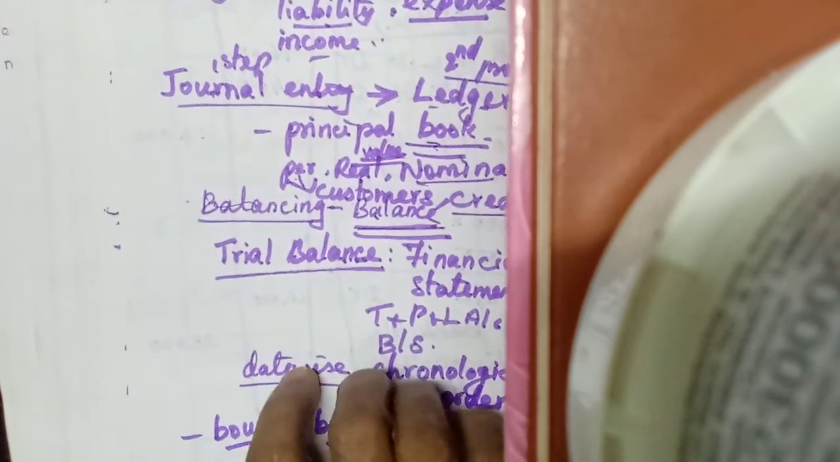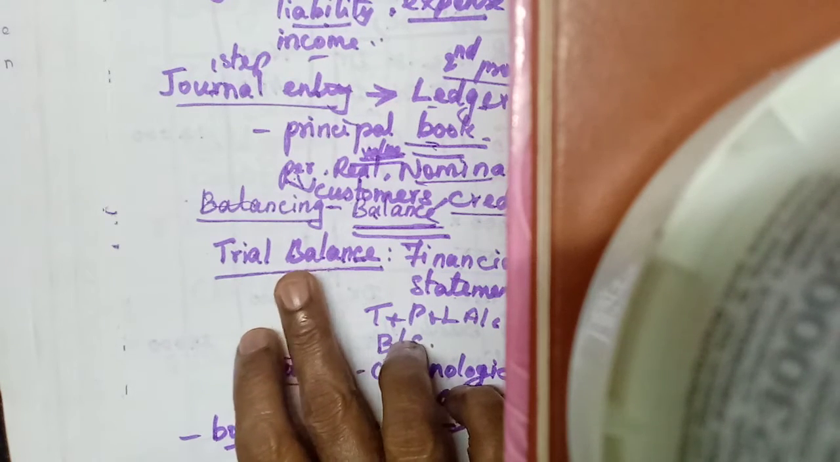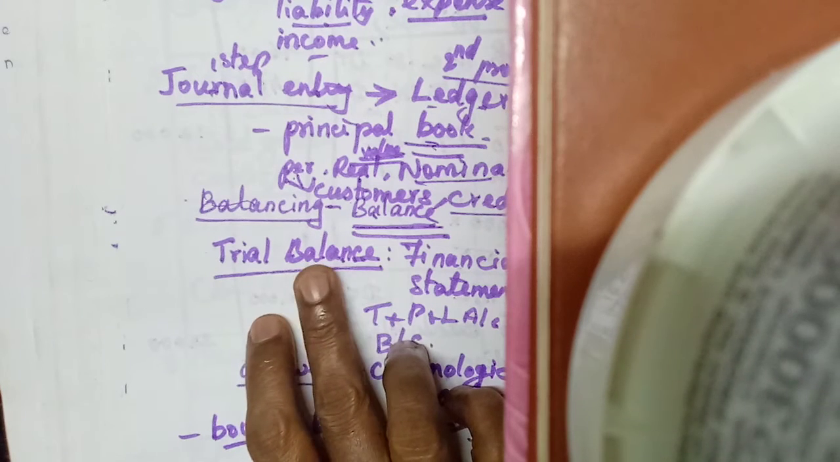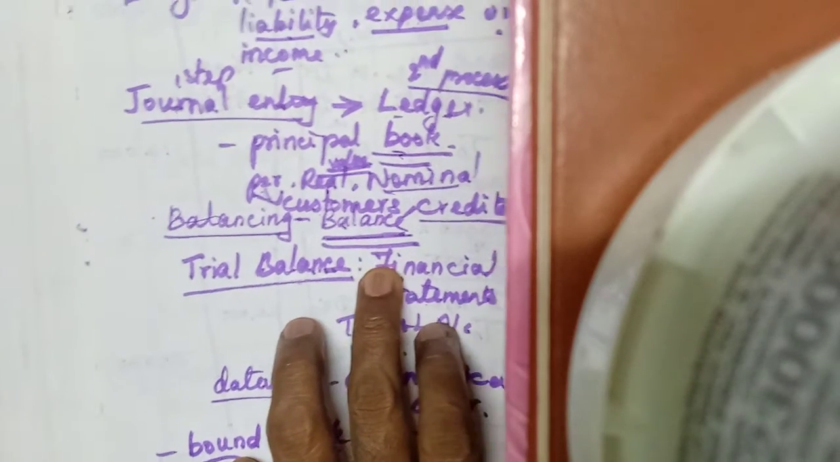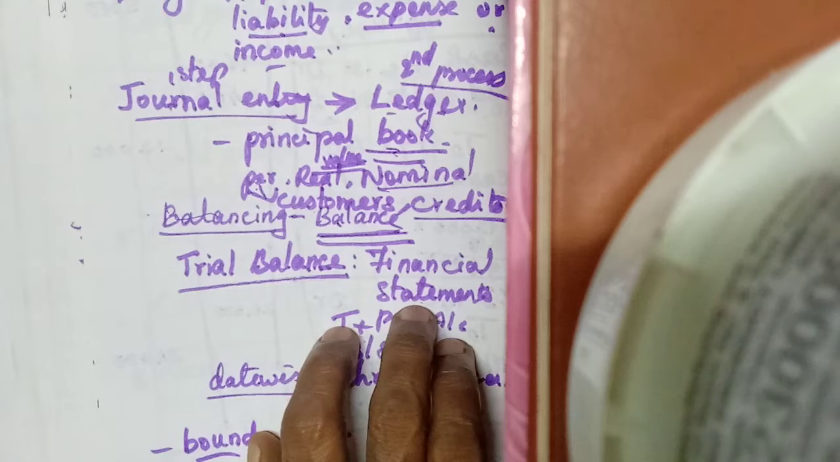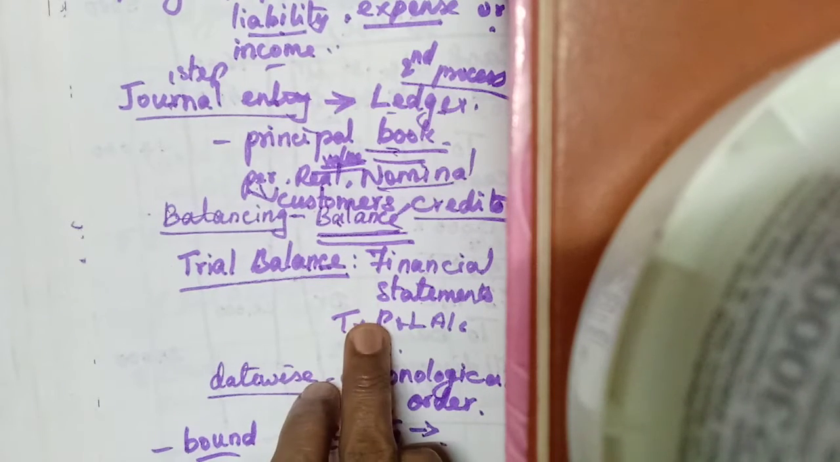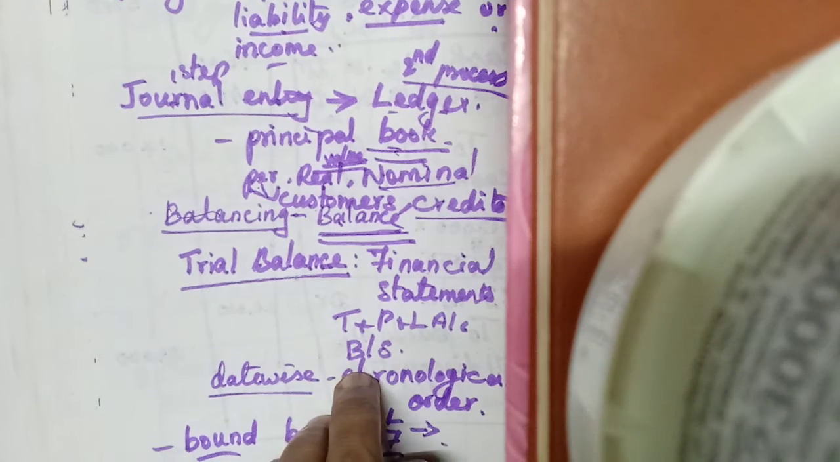Then that net effect will be written under the trial balance. All the balances of the ledger accounts will be shown in the trial balance, and this will serve as the basis for the preparation of financial statements. What are the financial statements? One is the trading and profit and loss account, the other one is the balance sheet.